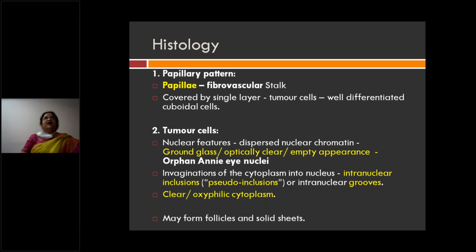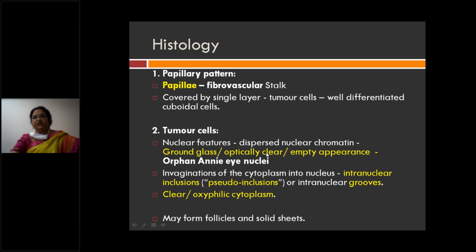In papillary carcinoma, the diagnosis is not based just on the papillae, because papillae you can also see in a case of multinodular goiter. What is most important in a papillary carcinoma of thyroid is nothing but the nuclear features. Very, very important, the nuclear features. So what do you see microscopically? Microscopically, you can see finger-like papillae with fibrovascular core. The lining of the papillae are nothing but the tumor cells, well differentiated follicular cells.